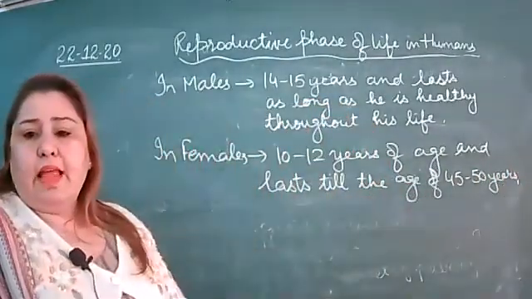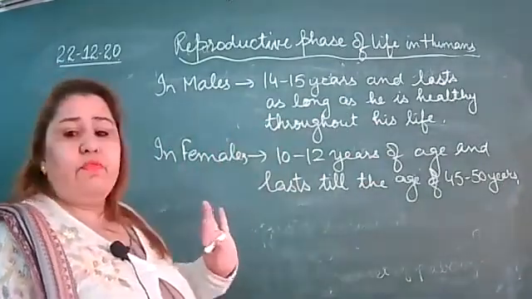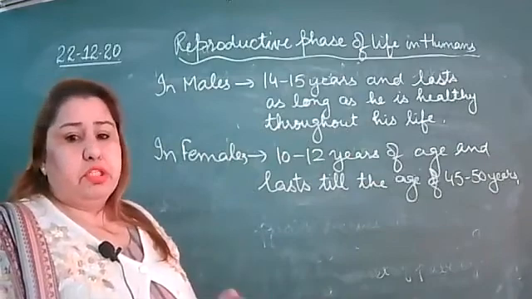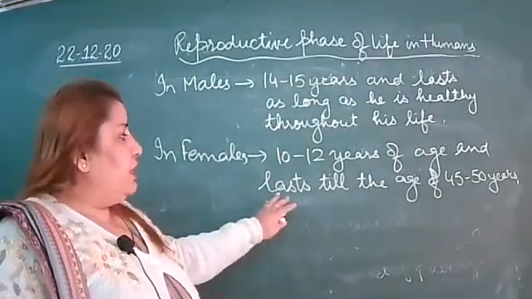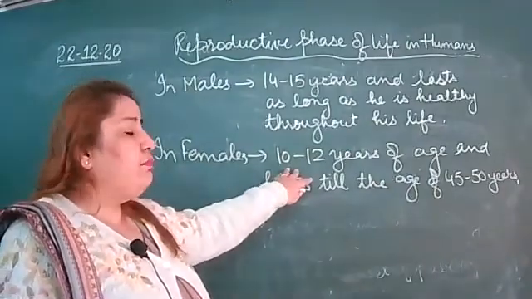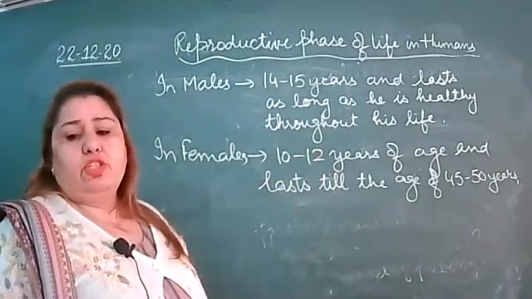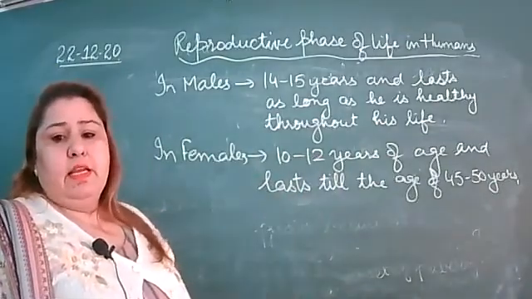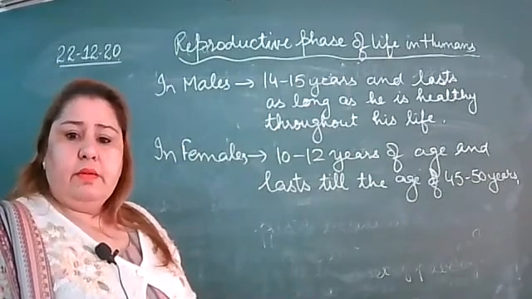Is it clear? That means in case of the male, if the person is healthy, it is throughout his life. The sperms will be released, but in case of the female, it starts from 10 to 12 years of age and lasts till the age of 45 to 50 years. After that, it stops. Is this clear?